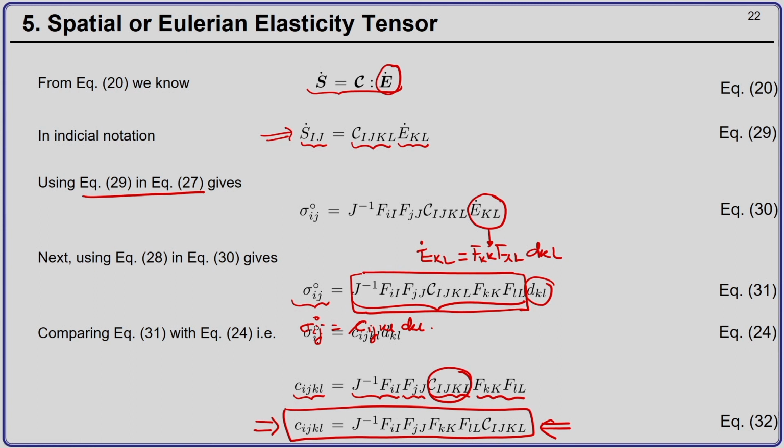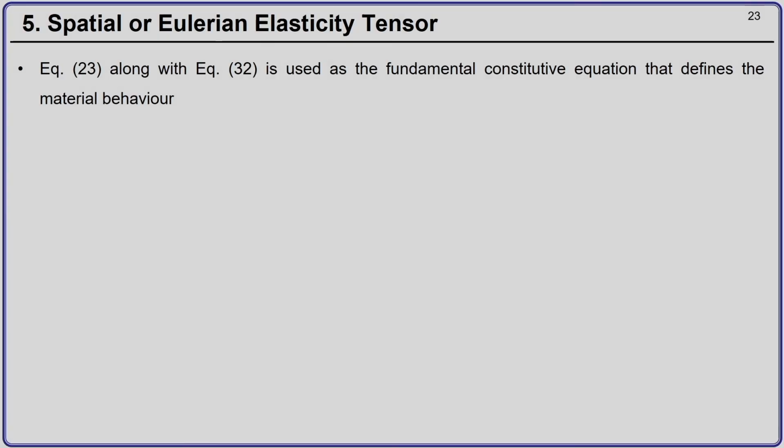So, now if you know the tensor expression for C_IJKL, you would use equation number 32 to get the spatial components of the Eulerian elasticity tensor. So, equation number 23 along with equation 32 is used as the fundamental constitutive equation that defines the material behavior.